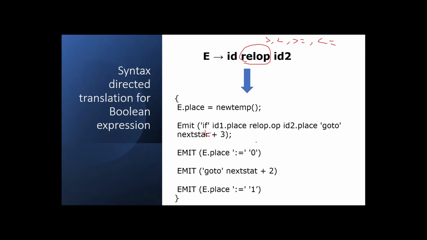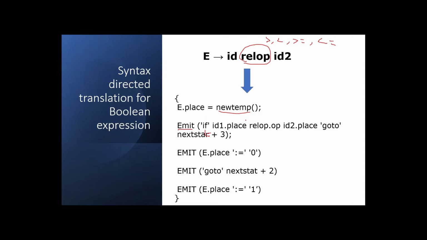Now let us discuss this semantic rule in detail. Here we are using two functions, the emit function and the newtemp function. The emit function is used to generate the three address code, and the newtemp function is used to generate the temporary variables. This semantic action rule is used for generating the three address code.